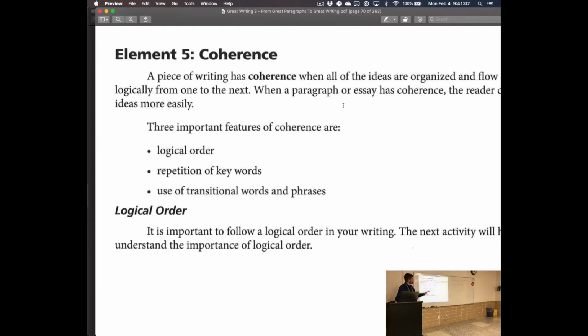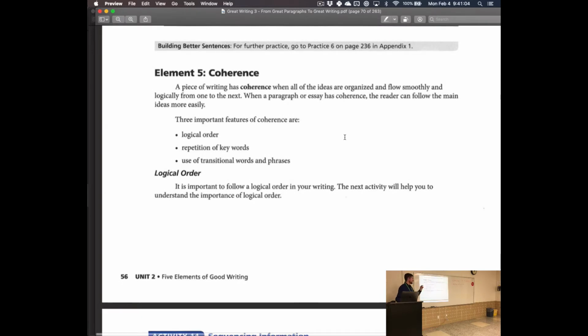Okay, so coherence, let's see if we can finish this before our break here. Coherence is a little bit more complicated, but not much. The core idea of coherence is logic. When you're explaining things, are you following some kind of an order that makes sense? First, second, third, fourth, fifth. She woke up in the morning, she had breakfast, she had lunch, she had dinner, she went to bed at night. Those follow order, right? They make sense. If I said, she woke up in the morning, she had lunch, she had dinner, she had breakfast, then she went to bed.